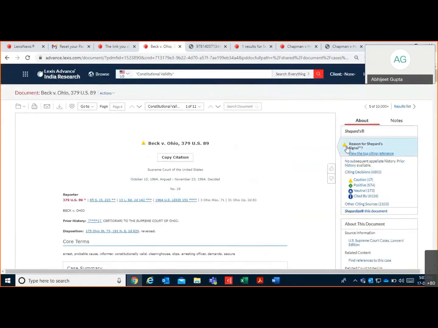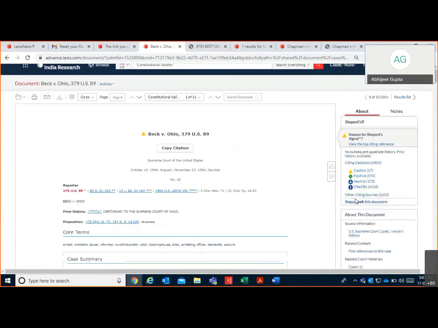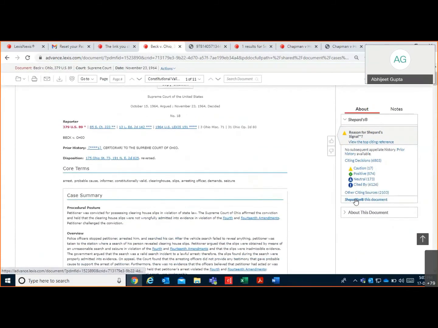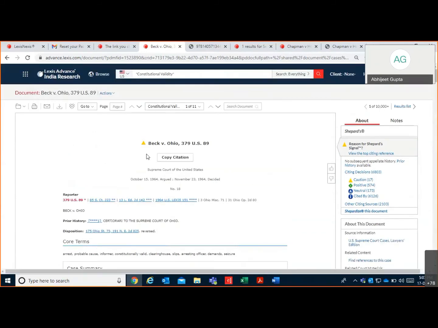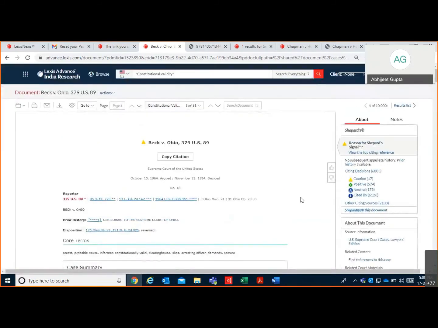Now here you can see the entire citator feature facility. Under this citator facility, you can see the treatment of the case is also given. Here it shows a yellow indicator, which means it is under cautionary treatment. Then green color shows positive, neutral, and I means only citation information is available.